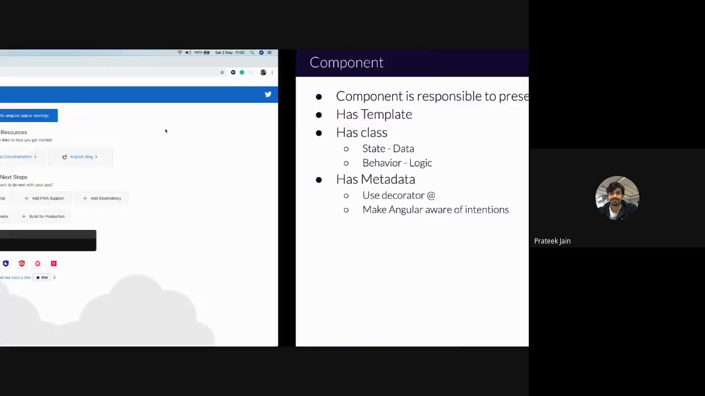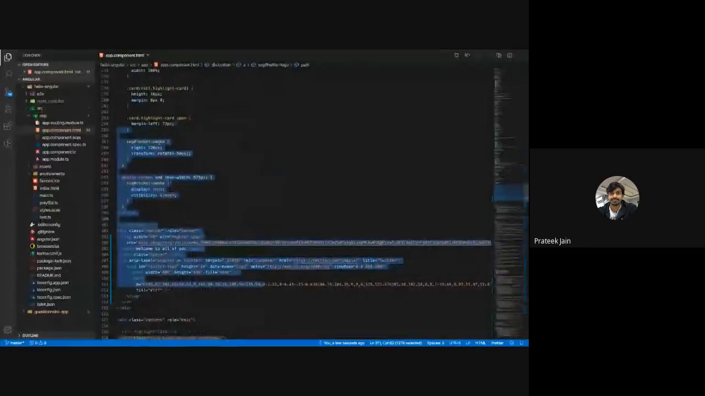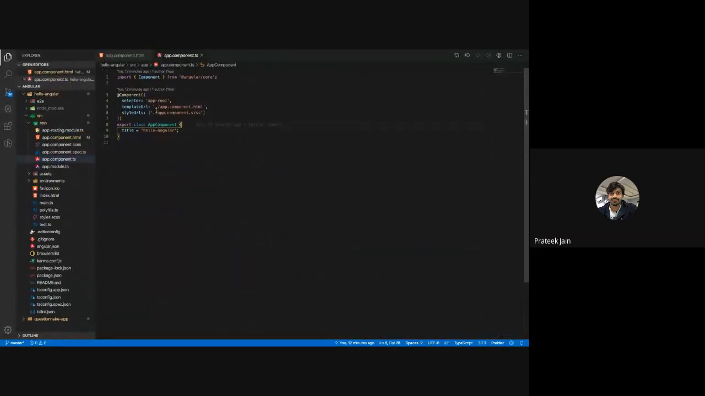If I go to the application, you can see I am inside this app component page, and this thing which I am highlighting right now is my metadata. What it is showing is that my selector is app-root. The template which is associated with this component is app.component.html, and the stylings which are coming on the page are coming from app.component.scss.